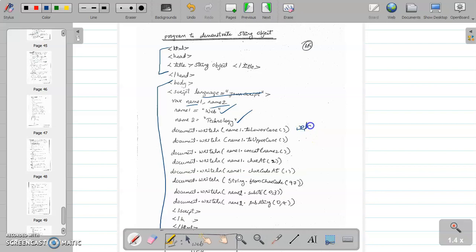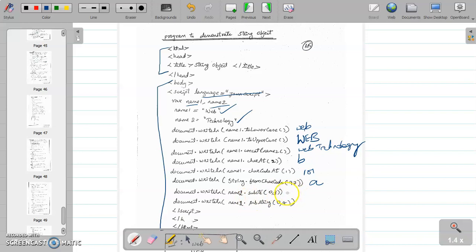This is small letters web, this is capital letters web. Concat, name1.concat, so web technology. Then next one, charAt 2, name1.charAt(2). What is the char at 2? 0, 1, 2, small b. charCodeAt 1: at the first location, what is the character, w; whatever code is internally assigned to w will come. Suppose say 101, 97, we know a.